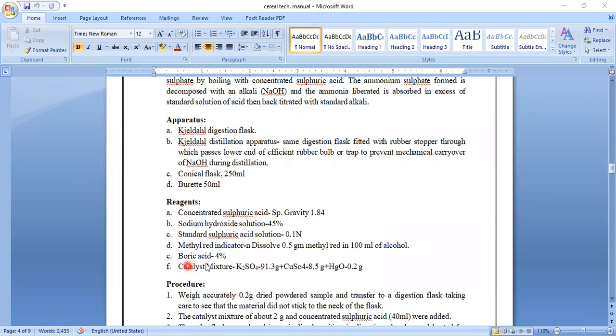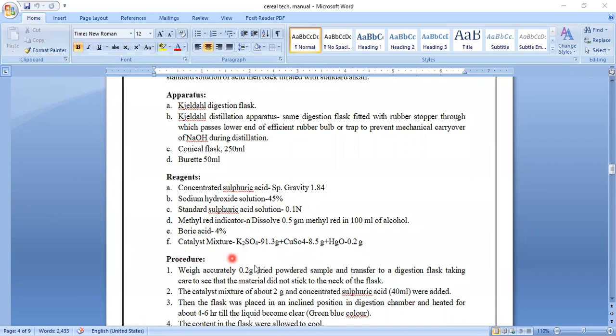Then the different reagents we require are concentrated sulfuric acid with a specific gravity of 1.84, and 45% sodium hydroxide solution. Then sulfuric acid solution with a normality of 0.1 N and methyl red indicator. Then approximately 4% boric acid, and the catalyst mixture, which contains K2SO4 at 91.3 gram, copper sulfate at 8.5 gram, and mercury oxide at 0.2 gram.